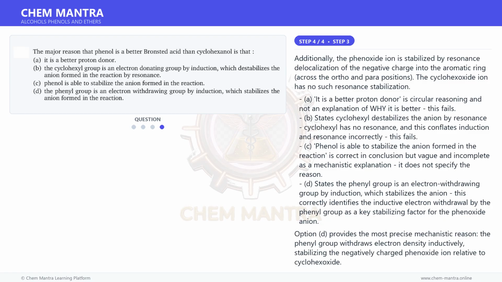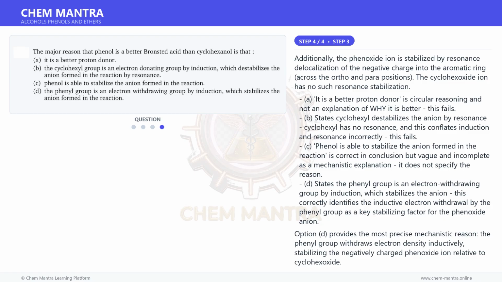D states the phenyl group is an electron-withdrawing group by induction, which stabilizes the anion. This correctly identifies the inductive electron withdrawal by the phenyl group as a key stabilizing factor for the phenoxide anion. Option D provides the most precise mechanistic reason.